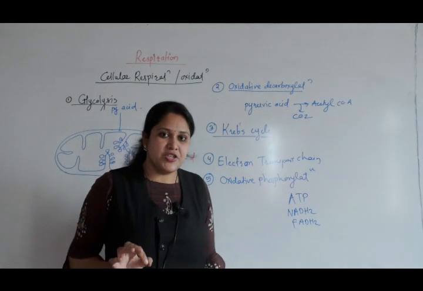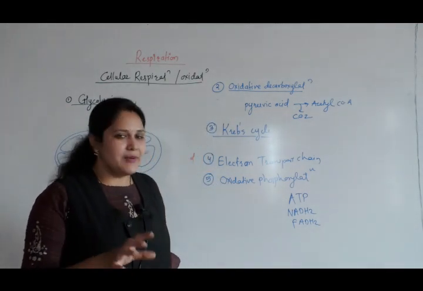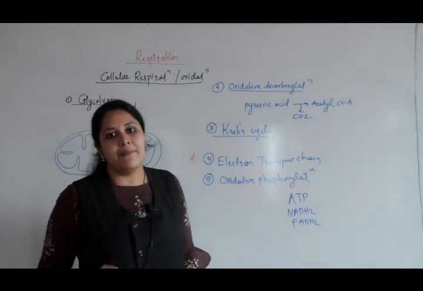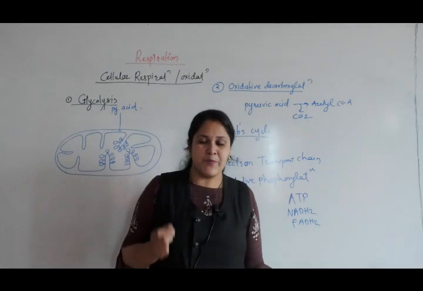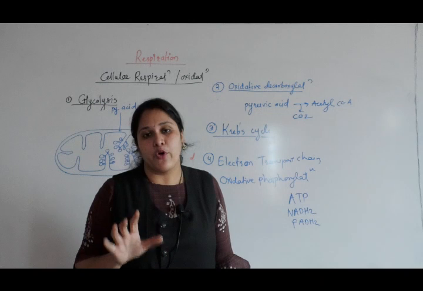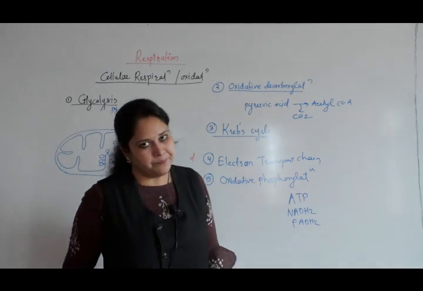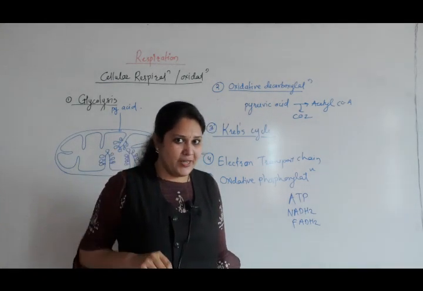When oxygen accepts hydrogen, both electrons and protons, it forms metabolic water. So H2O is produced when oxygen accepts protons as well as electrons. We call it the end product of respiration. CO2 is a byproduct because it is evolved in this process.